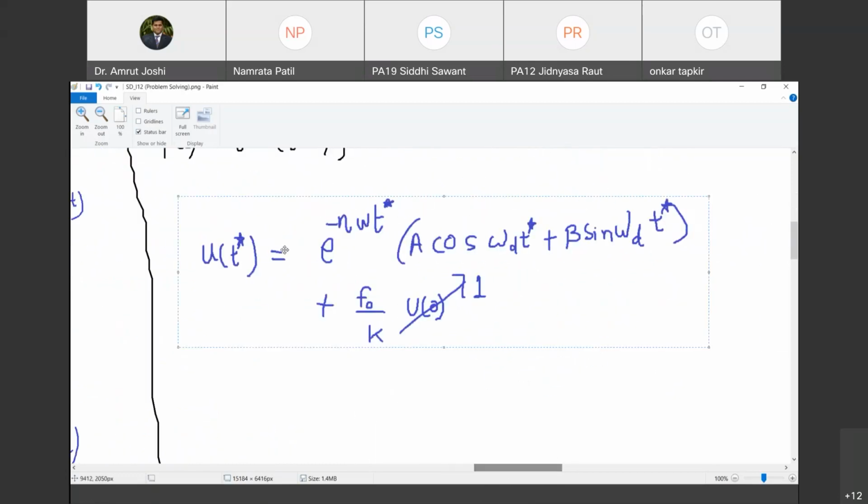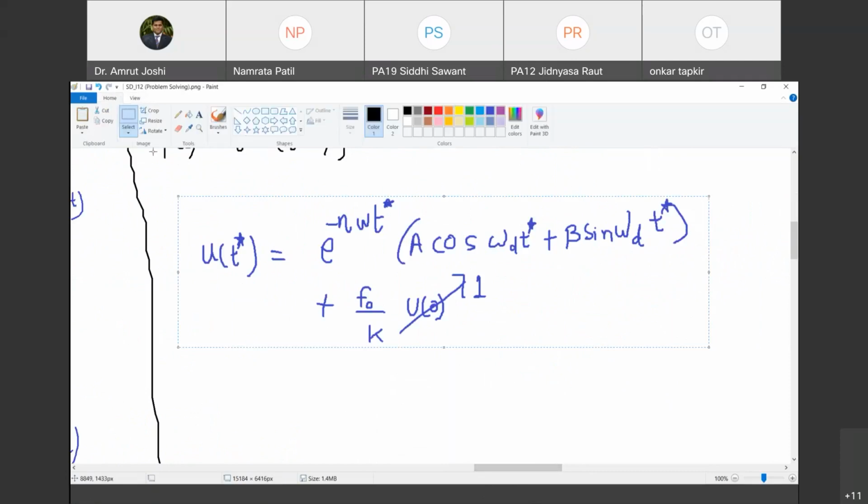चलो, इस रिस्पांस में व्हाट इज टी स्टार? Tell me. t star is equal to t minus tau. What is tau here? Tau here is 0. So in our case, t star is equal to t. Do you agree with me?